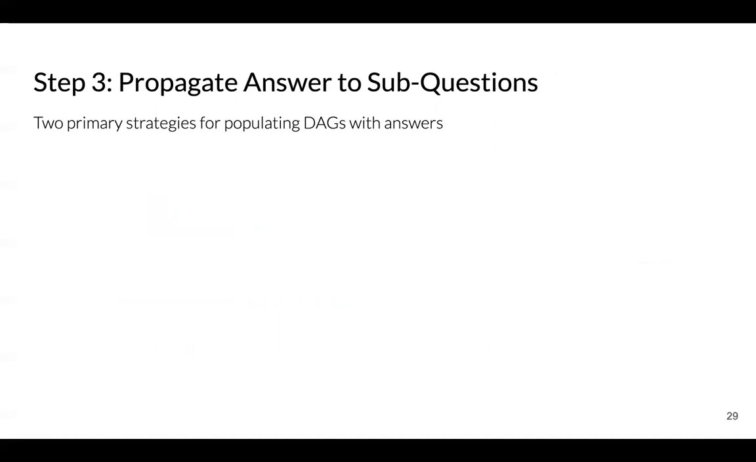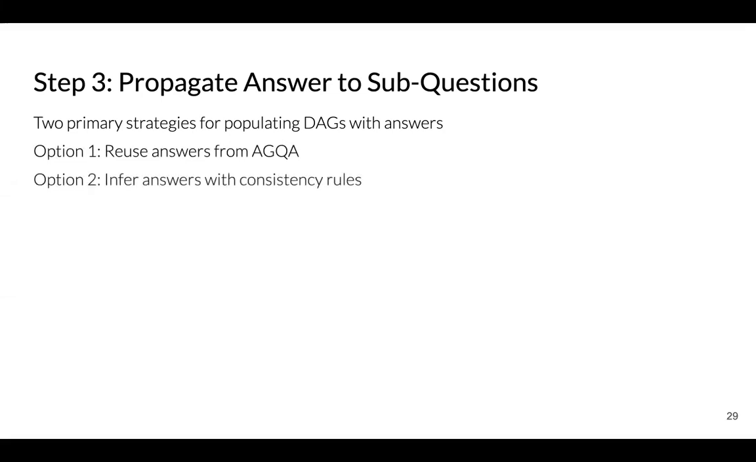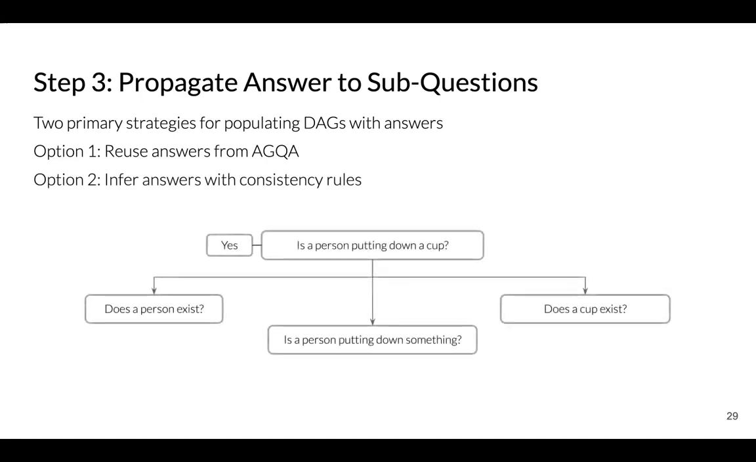Finally, we propagate answers to sub-questions. If a question is present in HEQA, we simply reuse answers. Otherwise, we rely on our consistency rules. For instance, we can infer that the bottom 3 questions' answers are yes, because the parent is also answered yes.